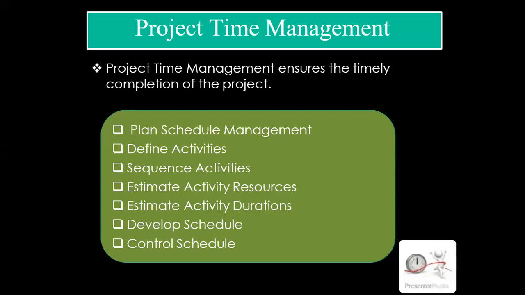And based on these activities only, defining the activities, sequencing of the activities, our next point is the project network, how to draw the network. So this network is totally based on the activity and the sequence of the activity. Sometimes activity A is required to complete, otherwise activity B will not get completed. Is it right? Sometimes activity A and B should be completed so that activity C can start.